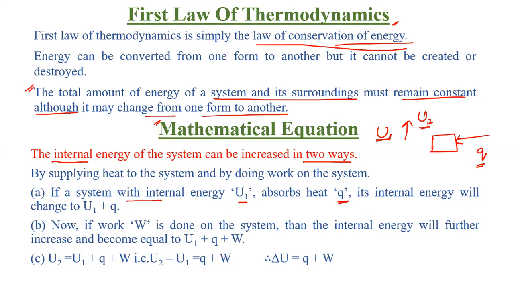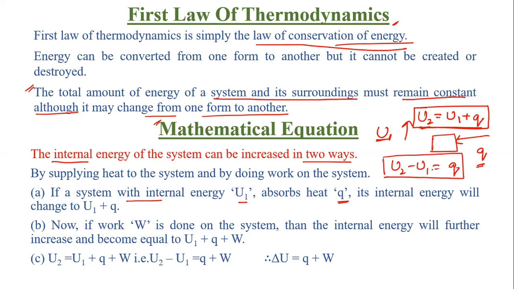So this U2 will be equal to U1 plus Q. And if you take this U1 to the left hand side, U2 minus U1 will be equal to Q. And this Q is positive. What does it mean? It means energy is given to the system. Fine.